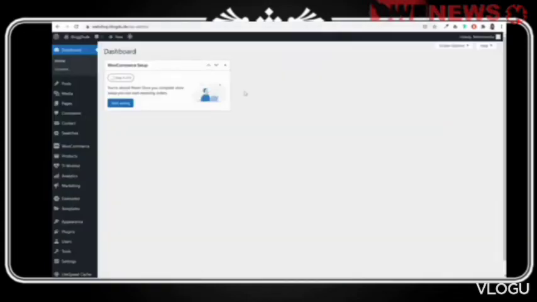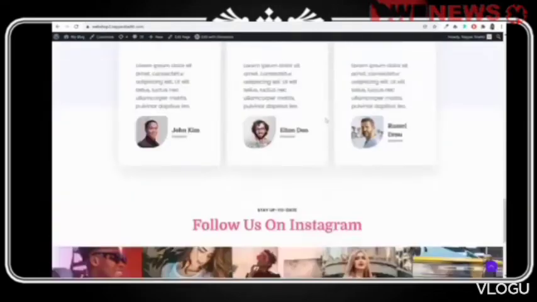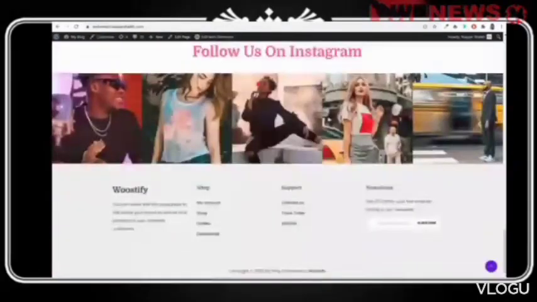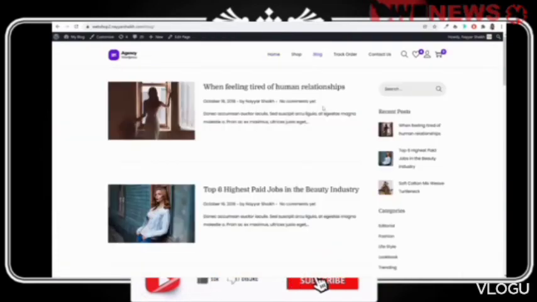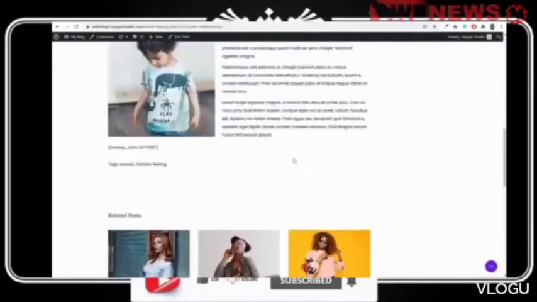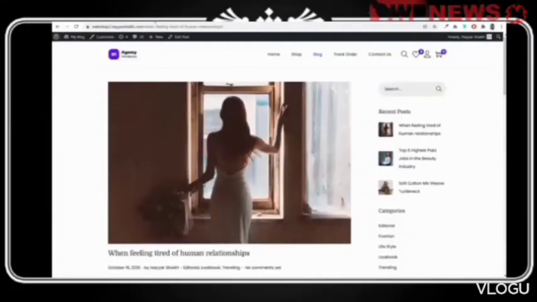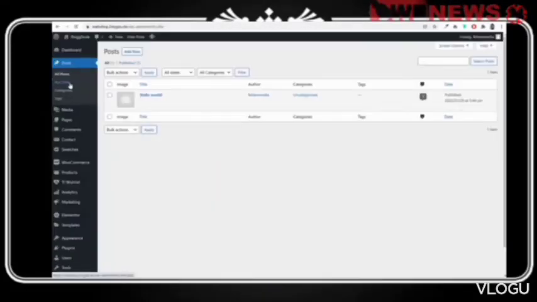Now we have to create some more pages, like the about page, blog page and so on. But before we create our blog page, first we'll need to create different blog posts. If you see the blog page here, we have created different blog posts. If you open a single blog post, this is how it looks. So for that, to create a new blog post, click on post from the left hand side.